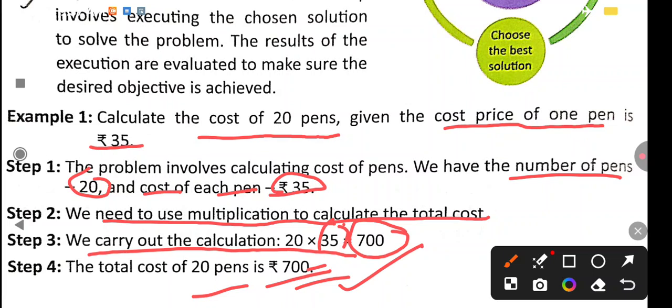You know, in mathematics you are doing word problem sums. In that also you are doing stepwise calculations. So all these stepwise calculations, whatever you are doing, that is known as problem solving. So students, we have completed our explanation of the first topic, that is problem solving.